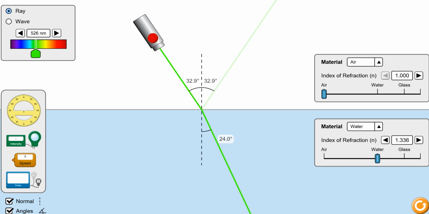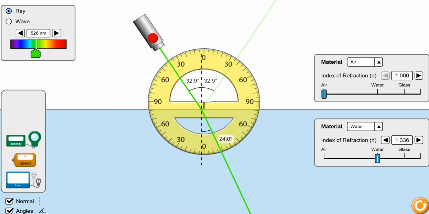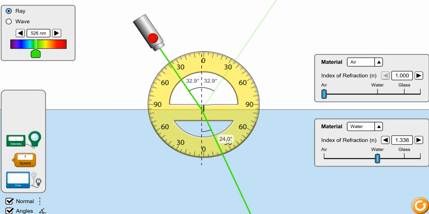this refracted ray is bending towards the normal. See, it isn't going straight into the water at the same angle of 32.9 degrees. It is bending towards the normal. I can keep a protractor to show you exactly why I'm saying that.